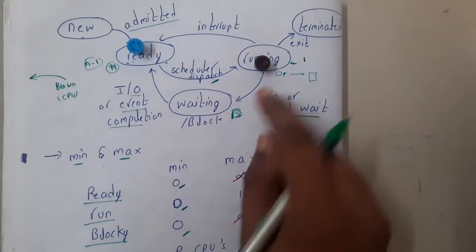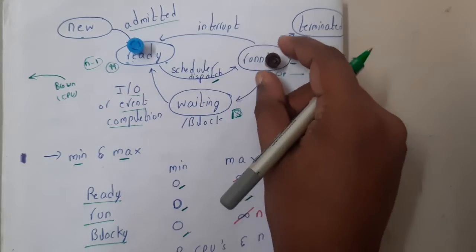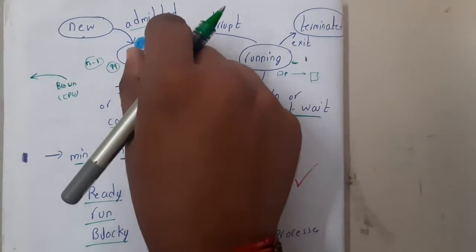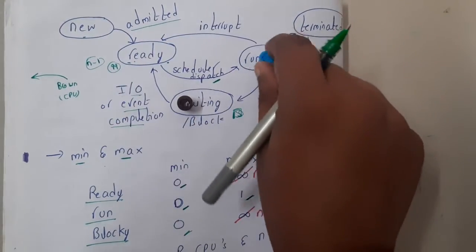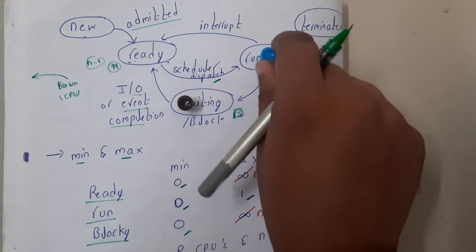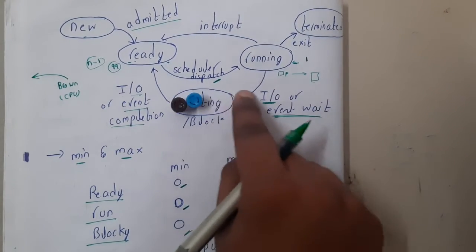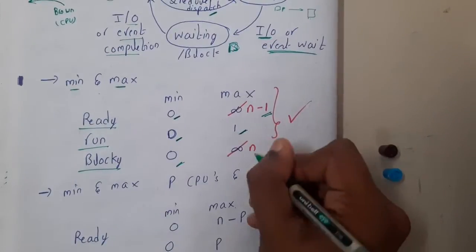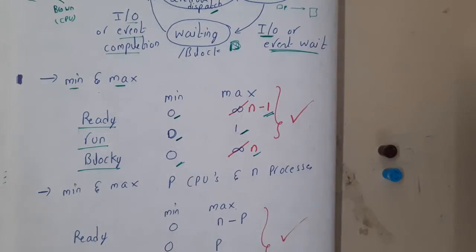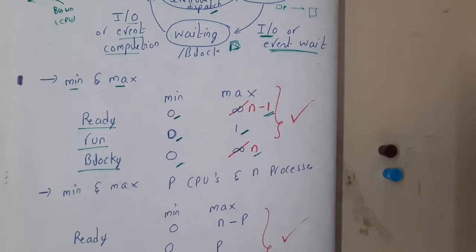And what about the blocked state? Assume this guy said that he wants to print something, so he will wait here. And assume this guy came here and started executing. After some execution, he also remembered that he should print something, so he will also come here. There is no restriction here, right? So there could be 100 processes. That is the reason why n will be the maximum. Got it? So it's quite an interesting and easy question, right?